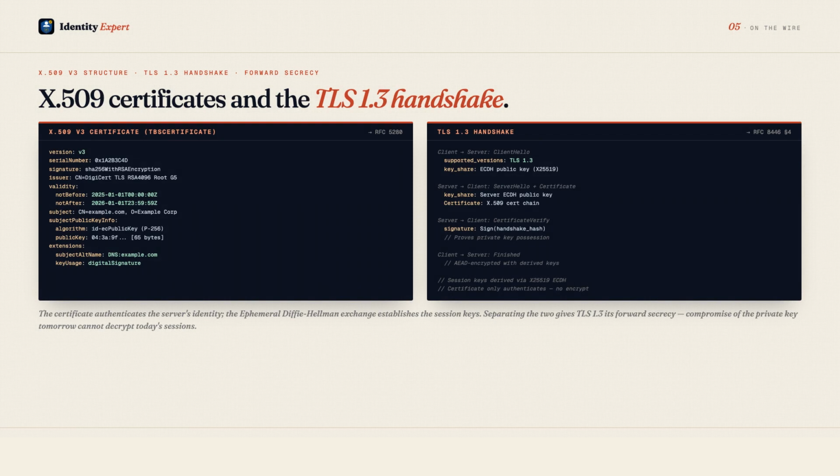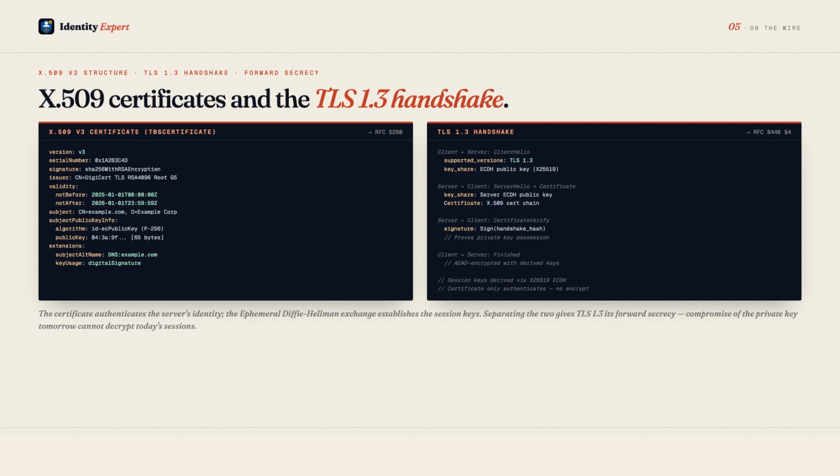Let's look at the actual structure of an X509 certificate and a TLS handshake. An X509 version 3 certificate, as defined in RFC 5280, contains three top-level sections. The TBS certificate, the to-be-signed certificate data, the signature algorithm, and the signature value.